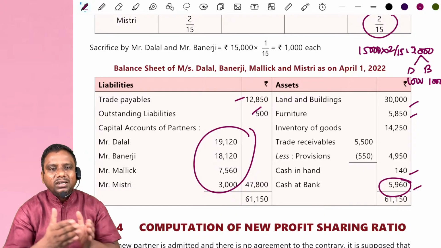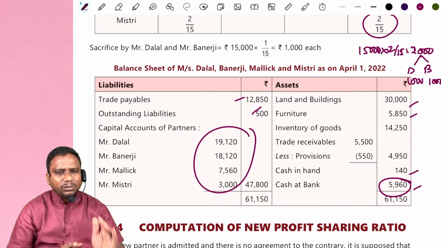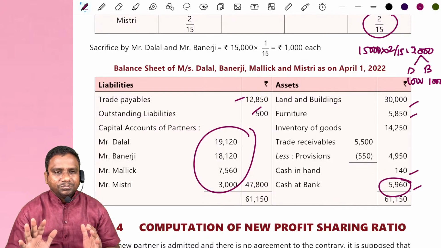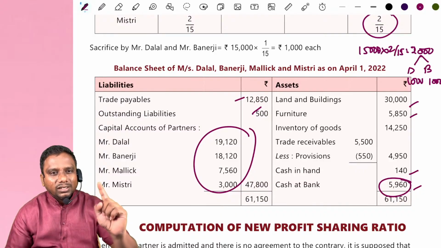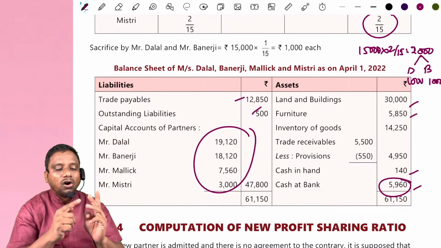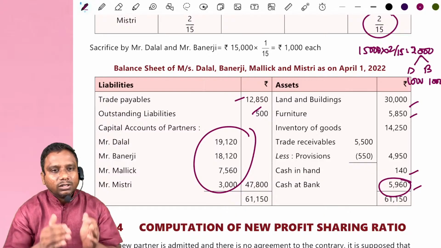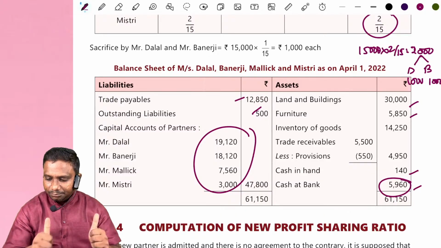In case of retirement and death, the important concept is joint life policy. Except this, the remaining treatment is the same. In case of retirement and death, we discuss joint life policy adjustment and how we have to settle the retiring partner's capital account or the executors of the deceased partner's capital account. This we discuss after the break. Is it clear? Yes.